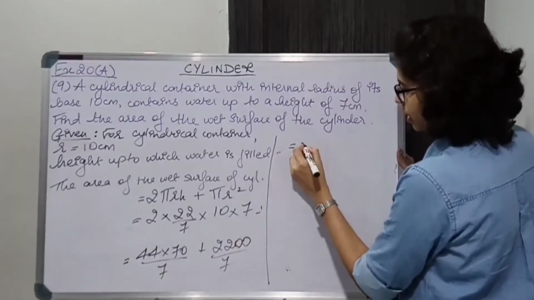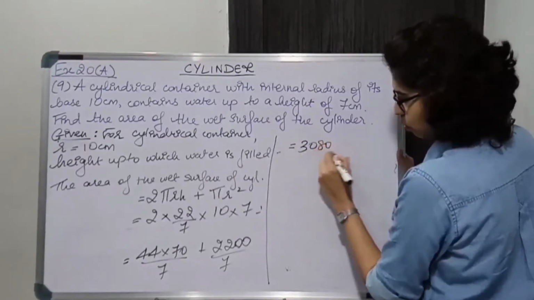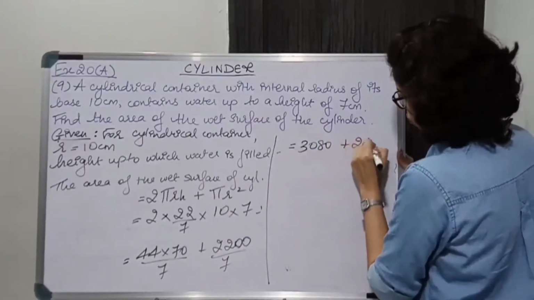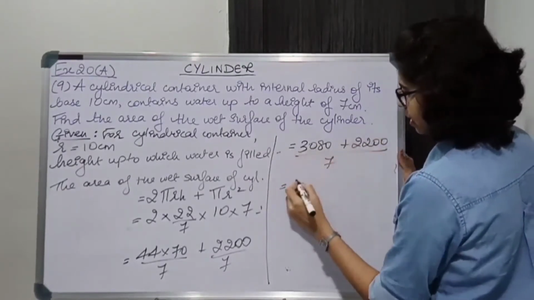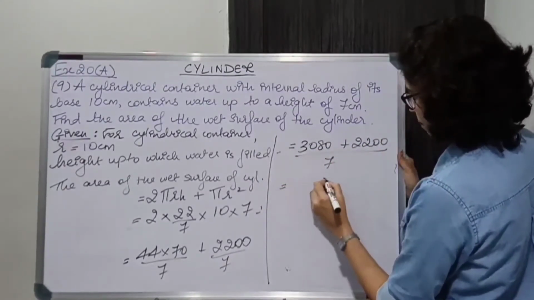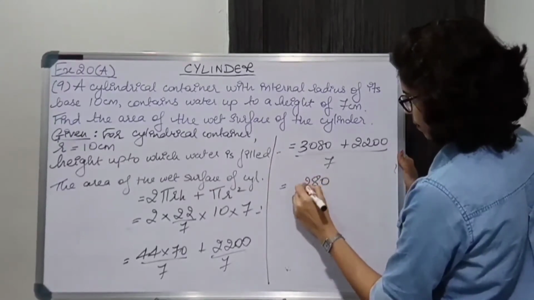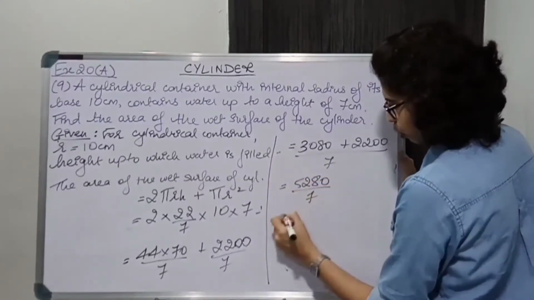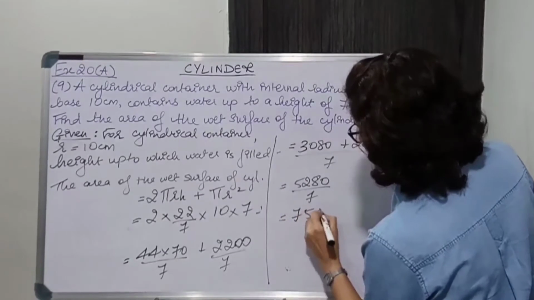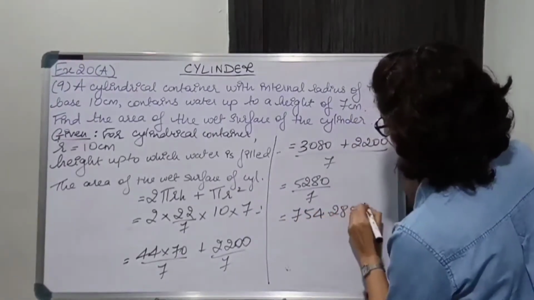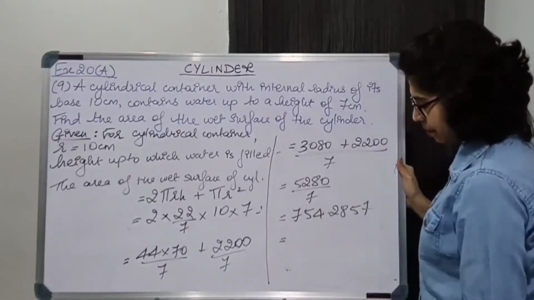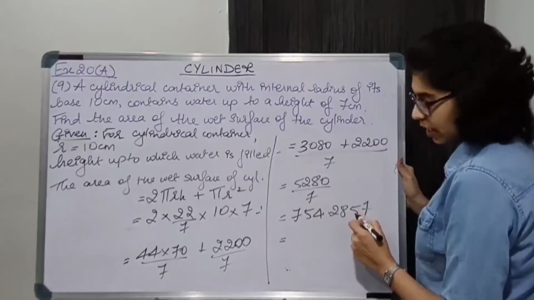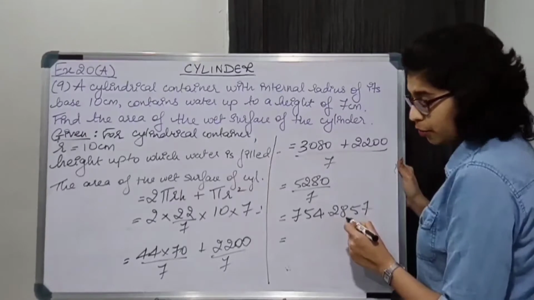44 into 70 gives 3080 plus 2200 upon 7. Now we can add these, ठीक है, so it will become 5280 upon 7, 754.2857. We'll round this off to 2 decimal places, ठीक है. Now this is 5, so obviously we'll add 1 to this, ठीक है.